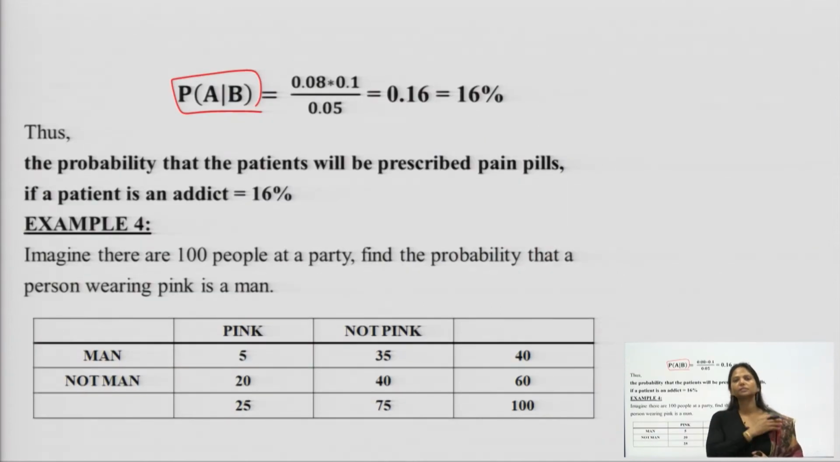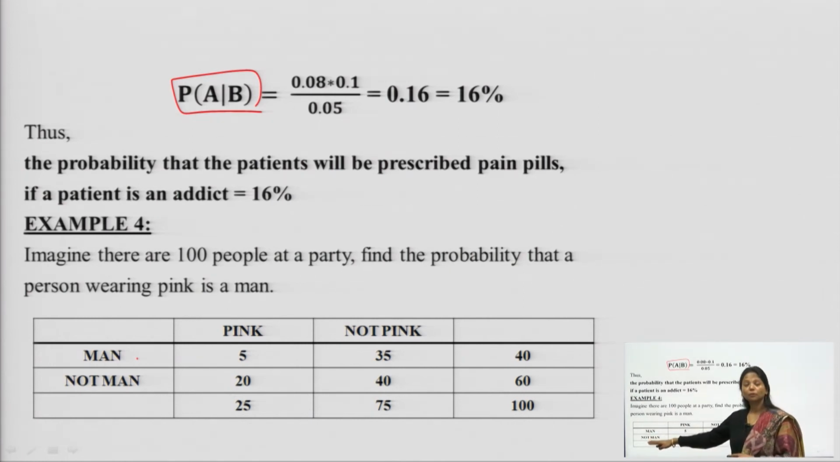What is the next question saying here? The next question says, imagine there are 100 people in the party, find the probability that the person wearing pink is a man. If there are 100 people in the party, the number of men who are wearing pink is 5, and the number of men who are not wearing pink is 35. Total number of men present in the party is 40.